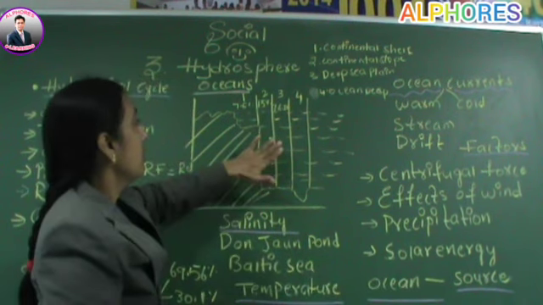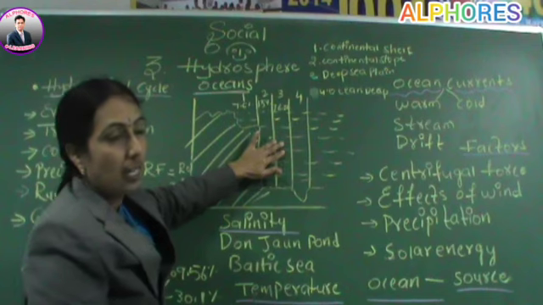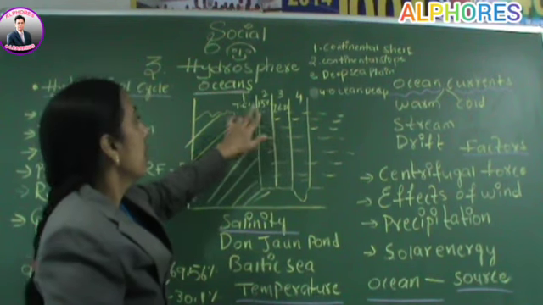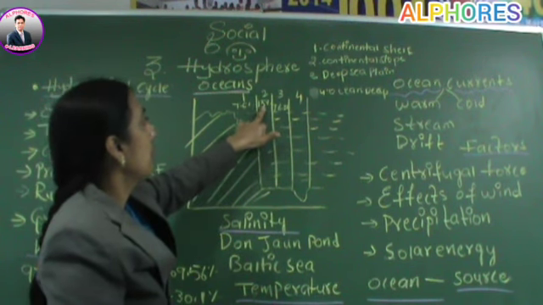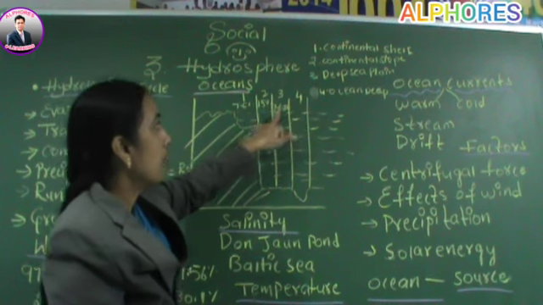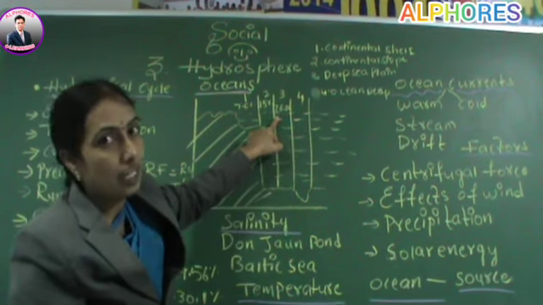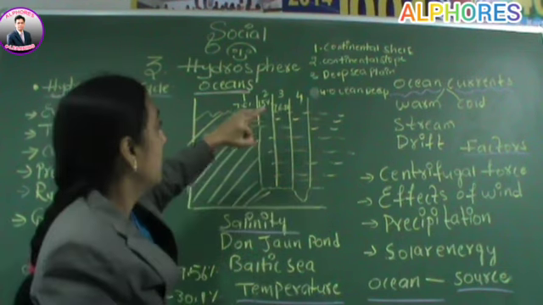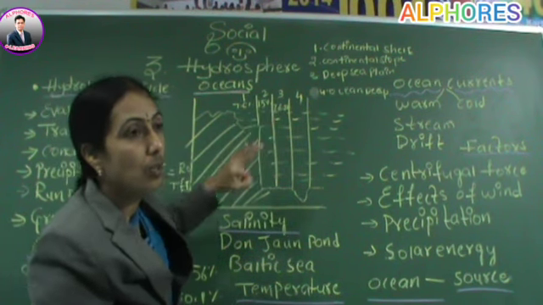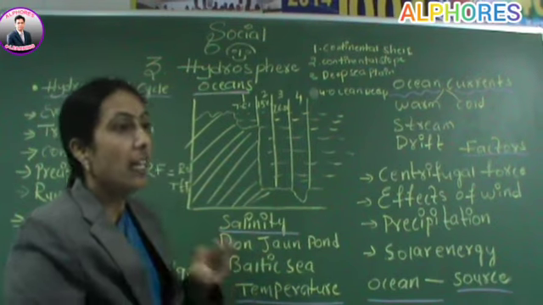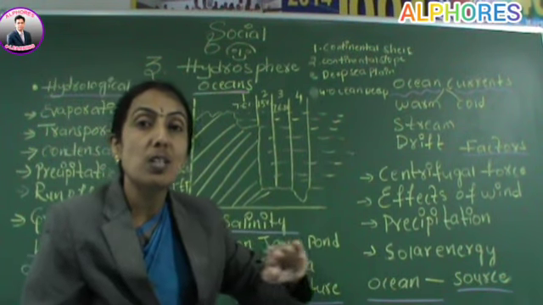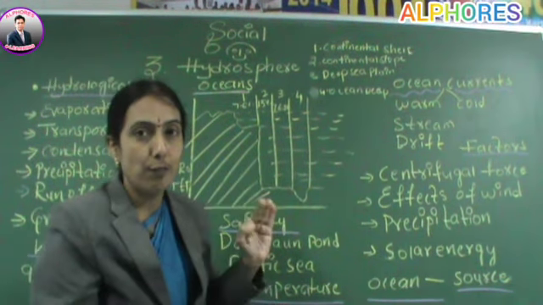Right. This is about the deep sea plain. Deep sea plain is nothing but the plain present between the continental slope and the ocean deep. It accounts for 76.2% of the floor. And here the depth varies from 3000 to 6000 meters. It is the flattest and smoothest region on the earth's surface.